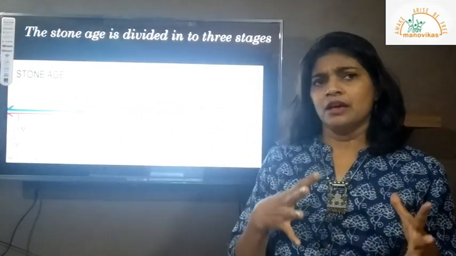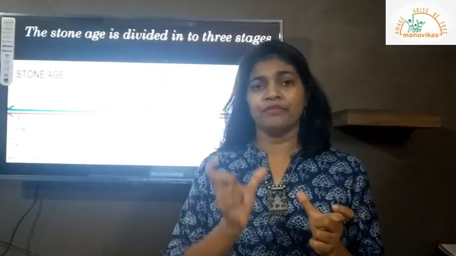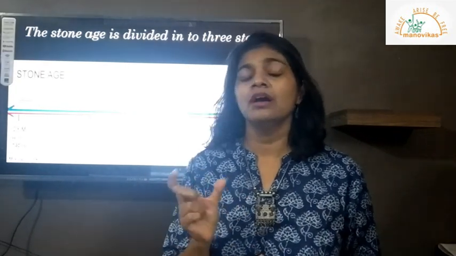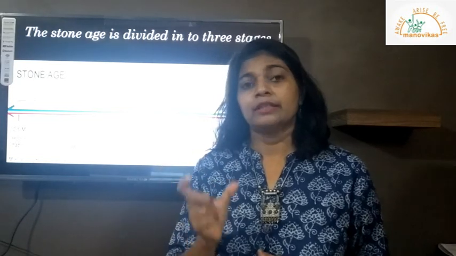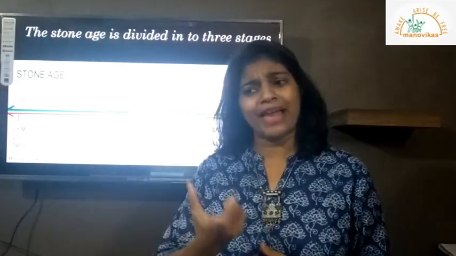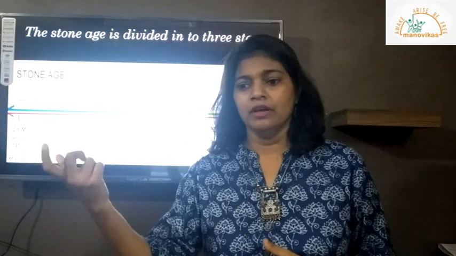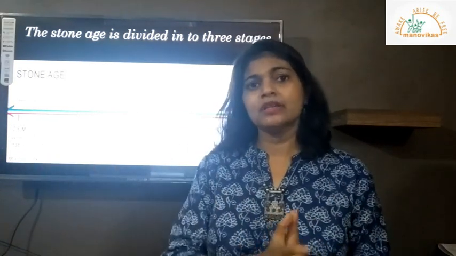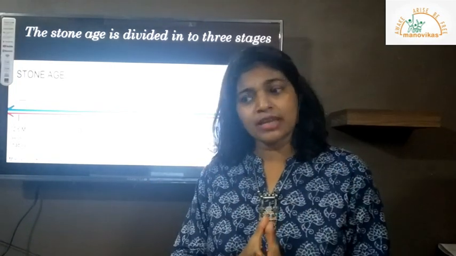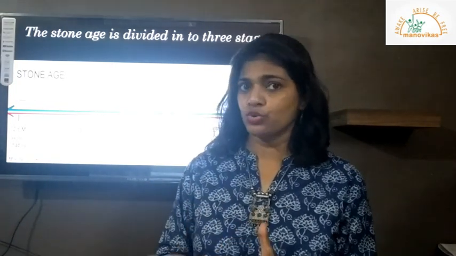Now the word lithic is derived from a Greek word, lithos. The meaning of it is stone. So paleo meaning old. So Paleolithic is the Old Stone Age, Mesolithic is the Middle Stone Age, and Neolithic is the New Stone Age.